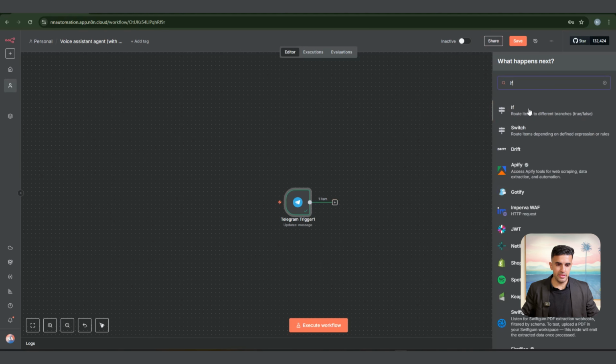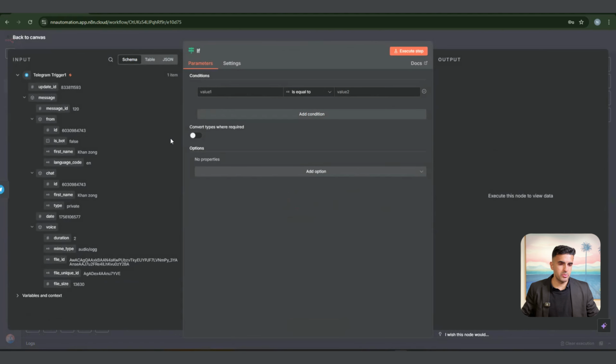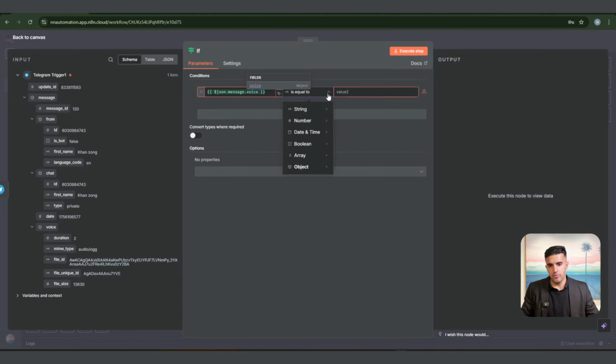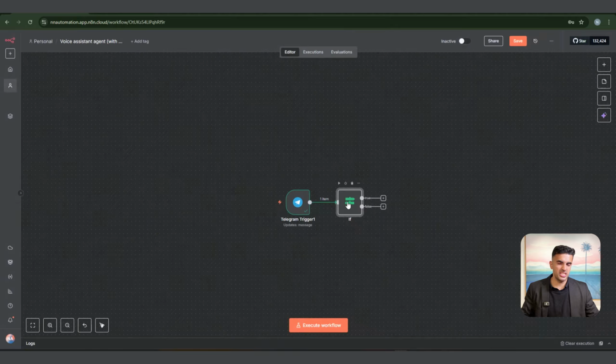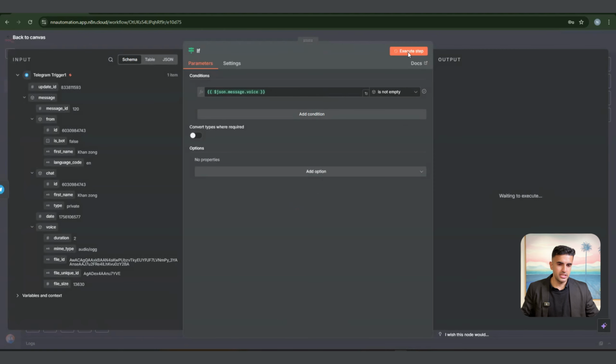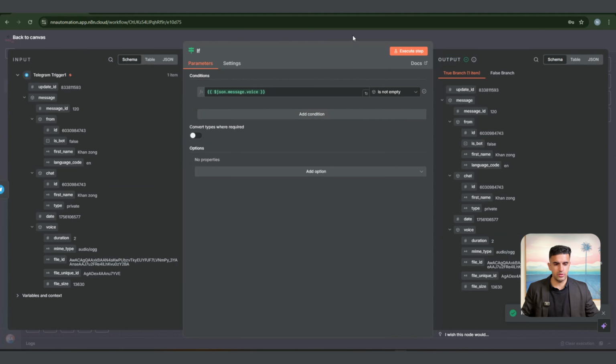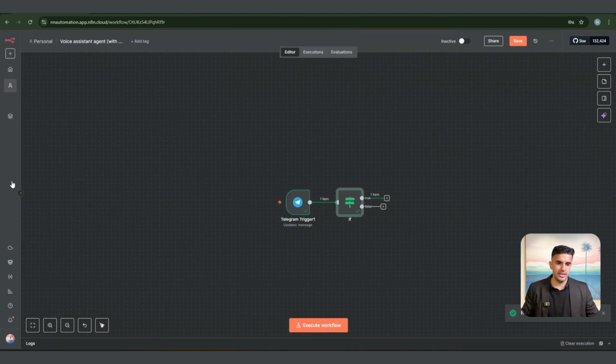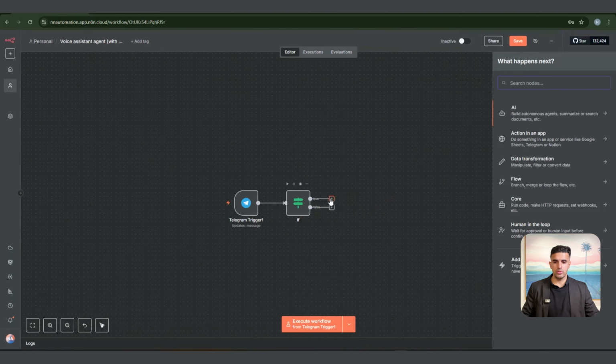Now we are going to set up an if clause, because we want to make sure whether it's a voice message coming from Telegram or a text message. This is really important to find out. So this is something that I want to set up right now and configure properly. From the left side, from the input, I see the JSON message input, and I just want to see if it exists, so is empty or is not empty. This is how I'm setting it up. So we've got a true clause and a false clause. If we execute it, we properly get it. So this also works properly.